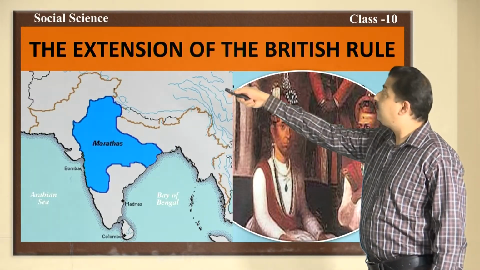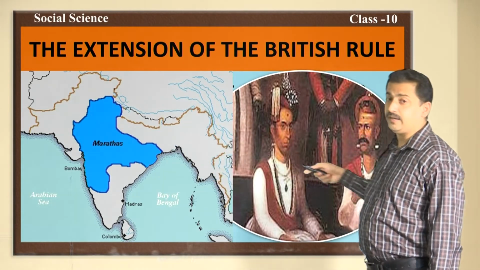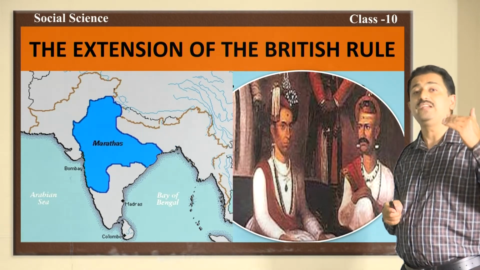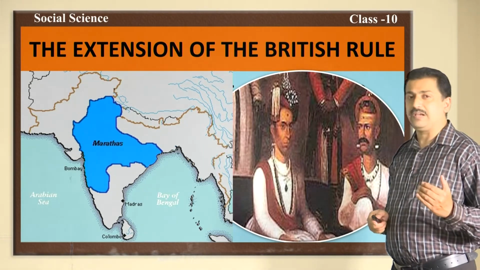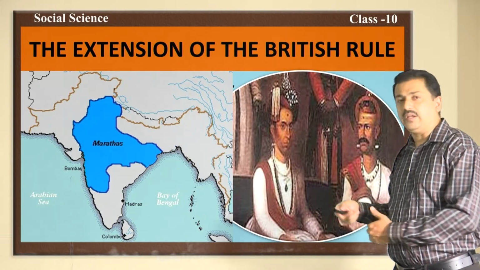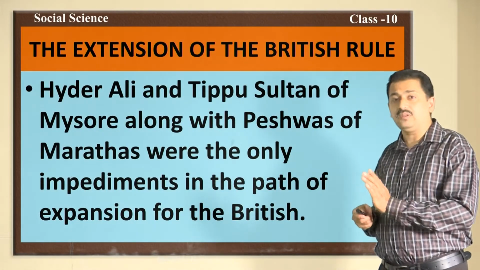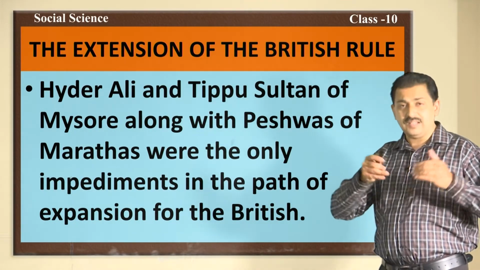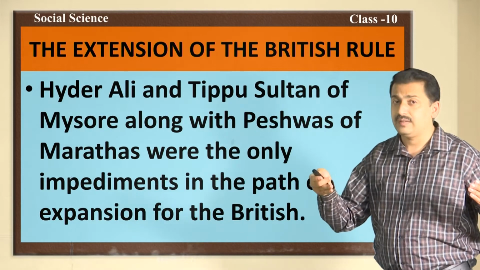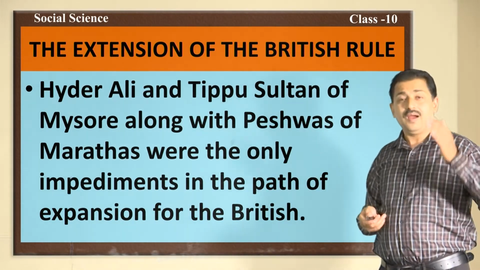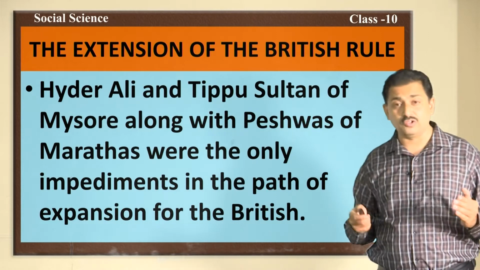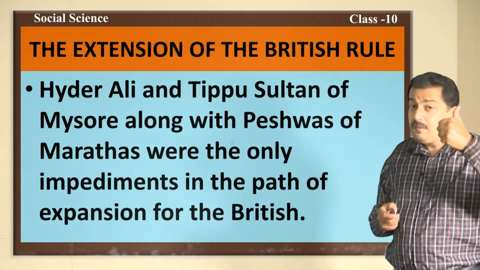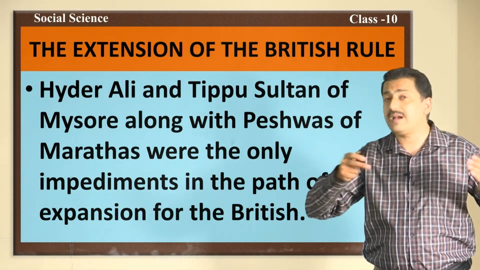Here you have the Maratha expansion and also the Peshwas. Peshwa Madhavarao I first had complete control. He was a very capable Peshwa, and even in the south, Hyder Ali and Tippu Sultan of Mysore were very strong and restricted these foreigners from expanding their network initially. Hyder Ali and Tippu Sultan of Mysore, along with the Peshwas of the Maratha region, were the only impediments in the path of the expansion of the British.